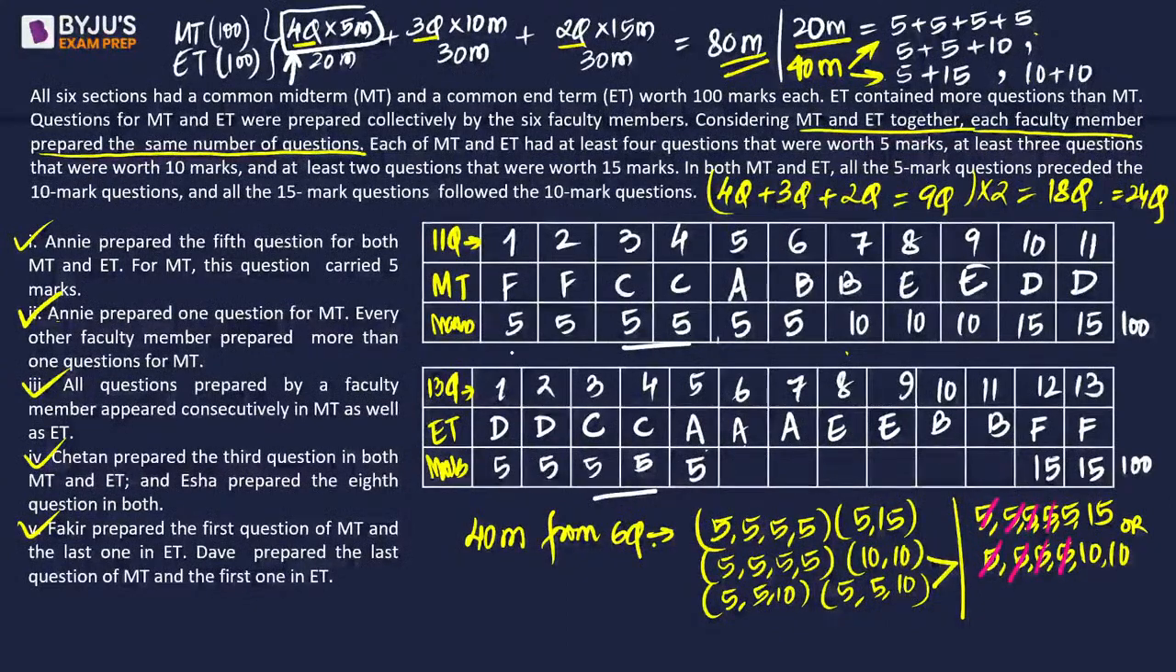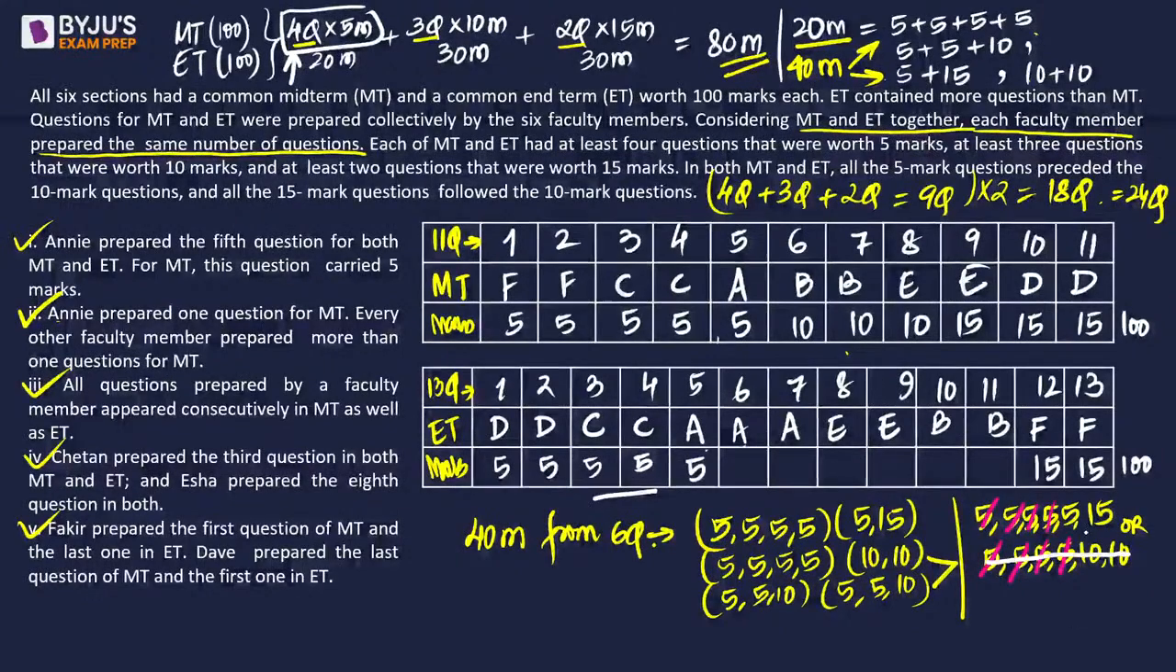So far, what is the sum? The sum so far up to E was 25 plus 30, 55 plus 30, 85. So we need a 15. Means in MT the total score is going to be such that the last 3 are supposed to be 15, because we need a total of 100 marks. The moment we get one extra 15, this is not possible.